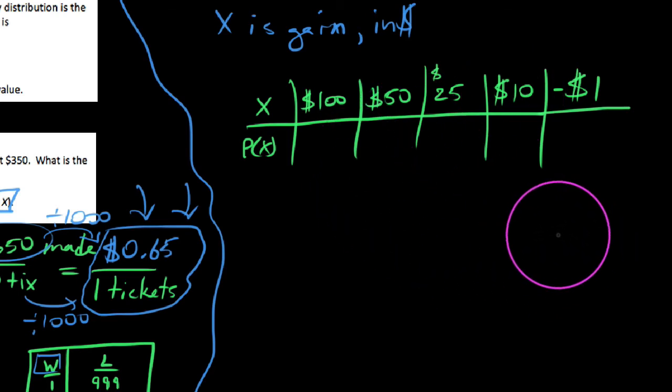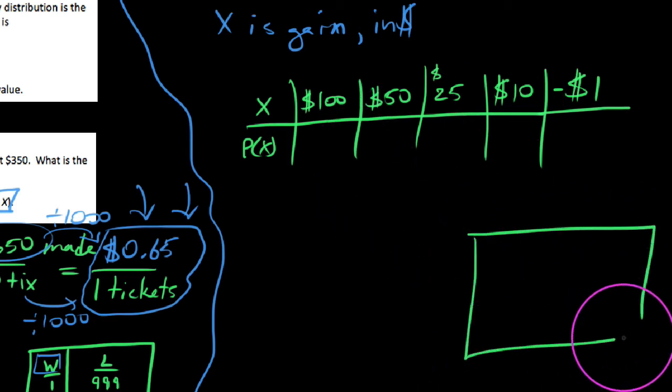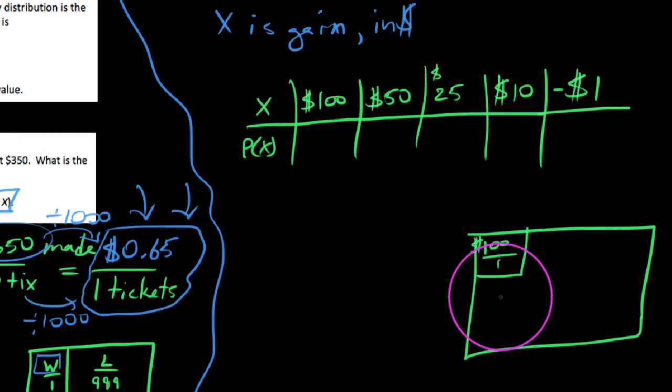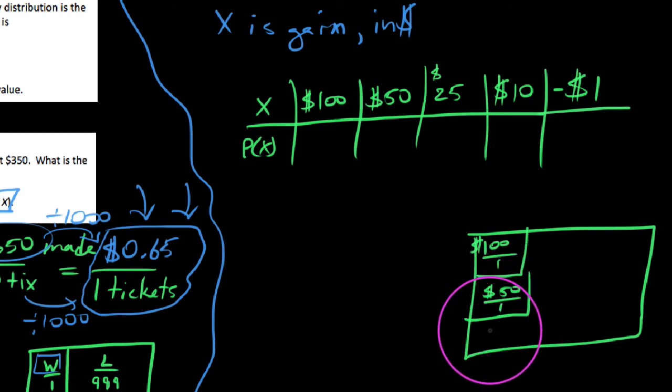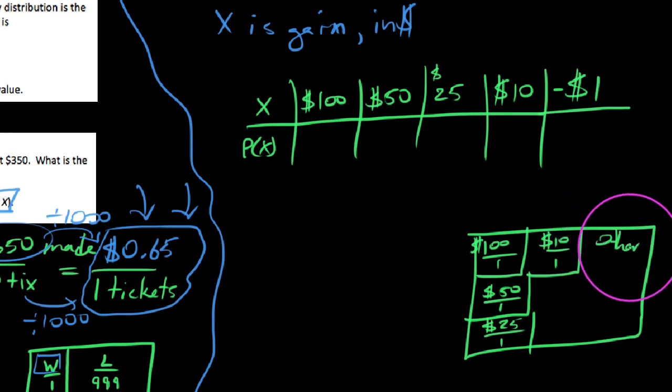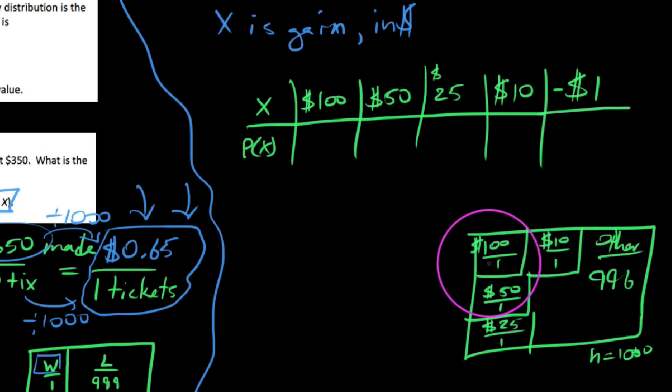And we say, well, what are the probabilities of this? Again, I think it is very, very useful to draw out a sample space here. So we could win $100. I suppose there was 1 ticket that would do that for you. We could win $50, and there was 1 ticket that does that for us. We could win $25, which there's 1 ticket that does this. We could win $10, which is 1 ticket that does that, and then all other tickets, in our entire sample space here, of which there were 1,000 tickets. So if we've got 4 tickets that would win, then we've got 996 other tickets that would lose. But this is going to help us determine our probabilities.